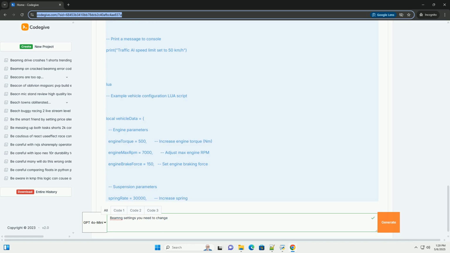Important: directly modifying input maps can be risky if done incorrectly. Always back up your input maps before making changes. BeamNG.drive often reloads input maps, so changes might not be immediately visible. Restarting the game is usually necessary.